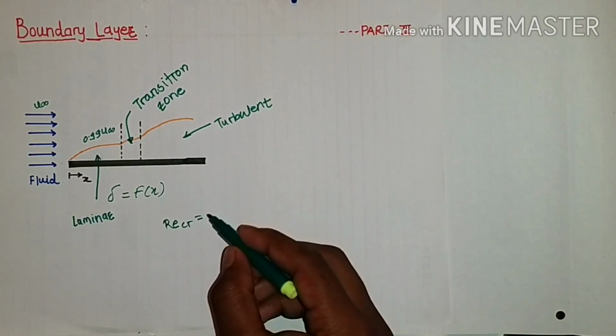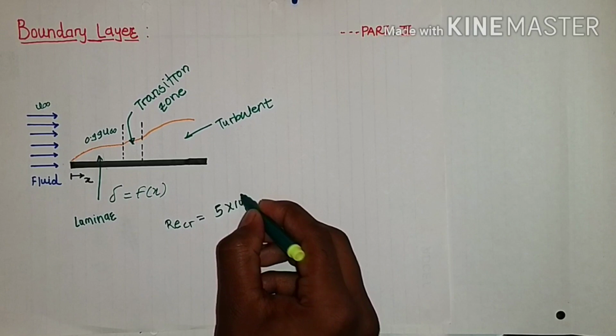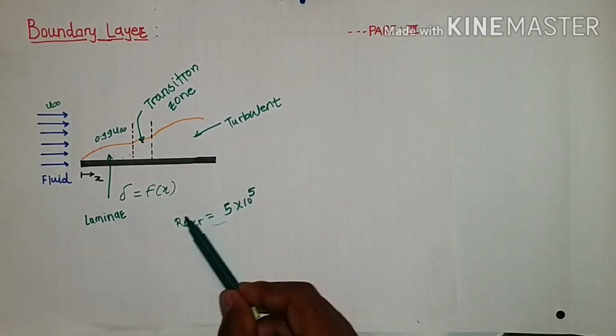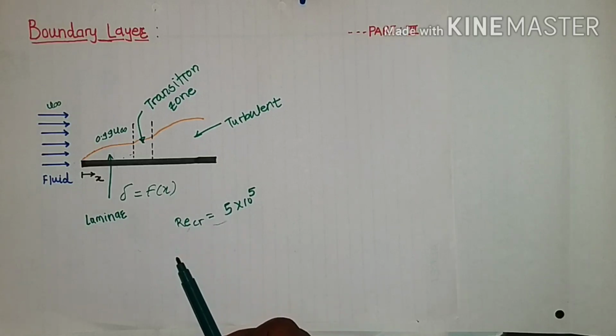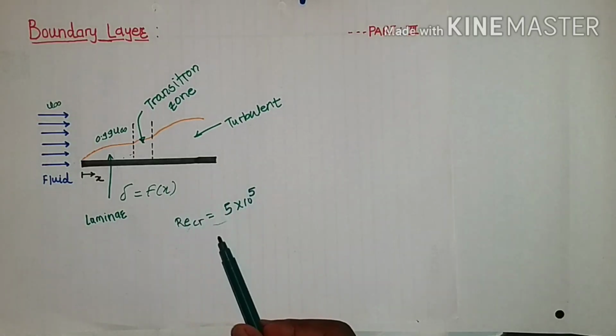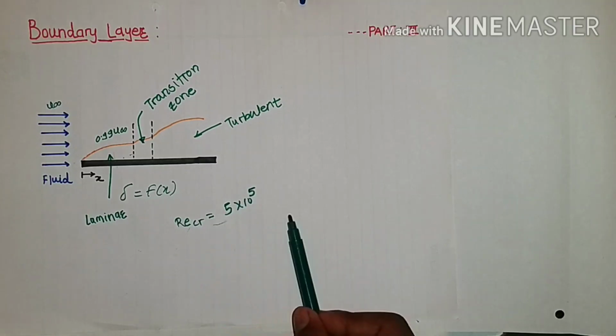The value of the critical Reynolds number for a flat plate is 5 into 10 raised to 5. If the value of Reynolds number is less than this value, then the flow is laminar, and if the value of the Reynolds number is greater than 5 into 10 raised to 5, then the flow is turbulent.